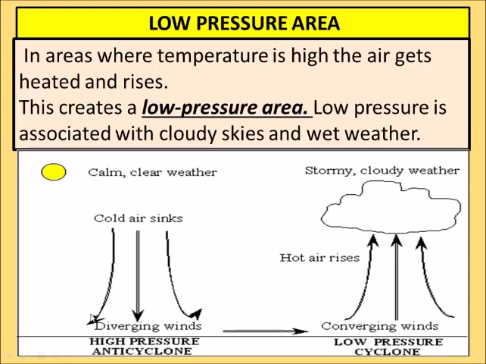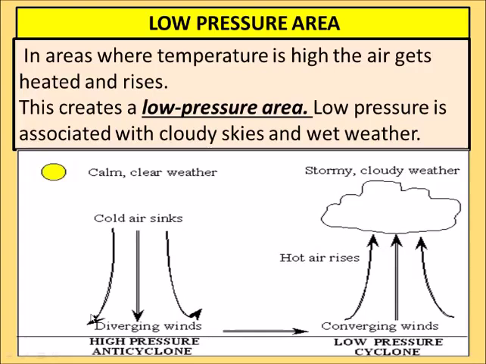Getting it? Hot areas like Rajasthan, Gujarat, Delhi or Haryana will make an area of low pressure, because when these areas are too hot, all the air becomes heated up. And when things get heated up, they rise up.